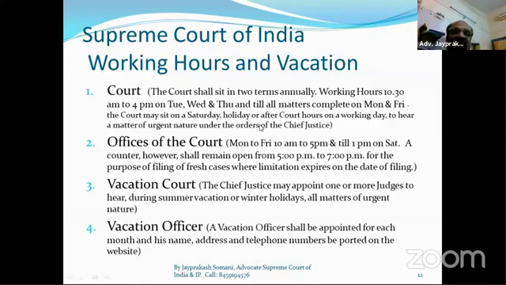So on Saturdays and Sundays and any holidays, during night time also, when an urgent matter is there, at that time we have to contact the registrar, the chief registrar, that is the Secretary General, then the Chief Justice, and if they think fit, they can constitute the bench urgently, and they can take the hearing at night also, at 3 a.m. also.